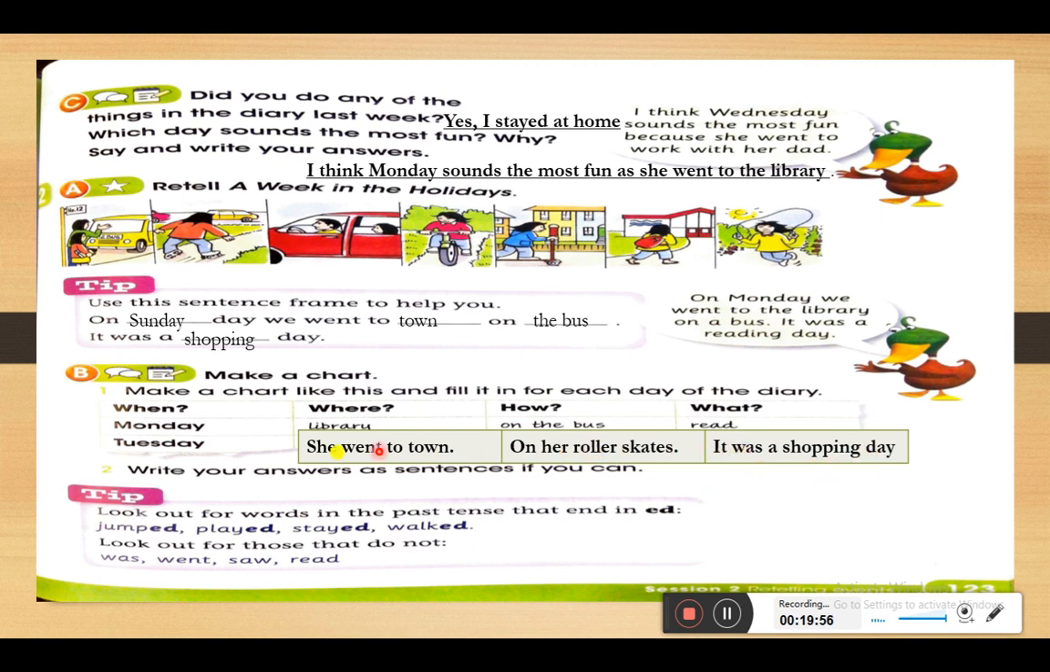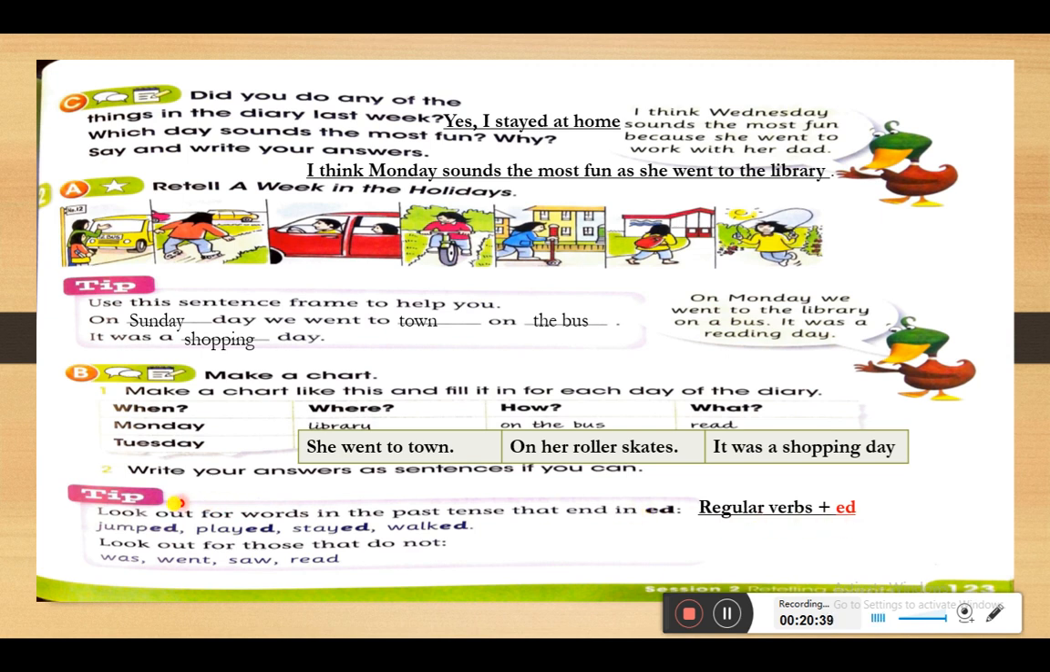Okay, so now let's look at the information box here and let's revise the past simple tense that we studied before in one of our previous videos, and look out for words in the past tense, as we highlighted the words in the past tense that end in ed. And as I told you, whenever we have a verb with ed at the end, it means that this is a regular verb. So regular verbs have ed at the end, like play, played, stay, stayed, clean, cleaned.